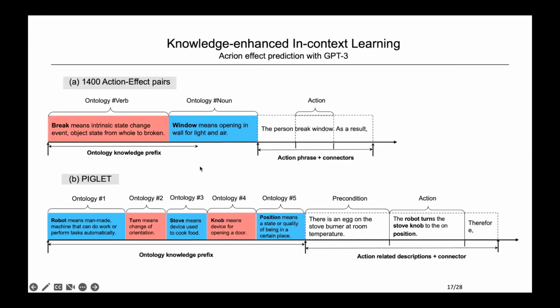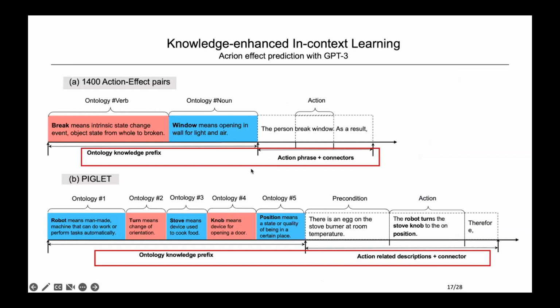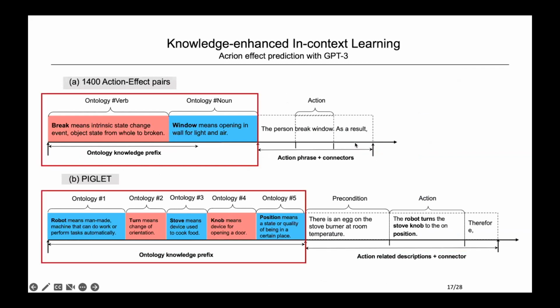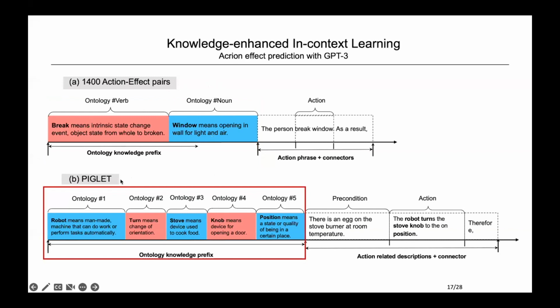The final work is embedding this knowledge into the prompt. Since the generation of each word in the sequence is based on the word itself and all preceding words, what we do here is prompt the model with the knowledge statements by prepending the knowledge pieces before the action-related description. Here we present one complete instance for each dataset. The colored boxes represent obtained ontology knowledge. "Brick means", "window means". For the PIGLeT dataset, we